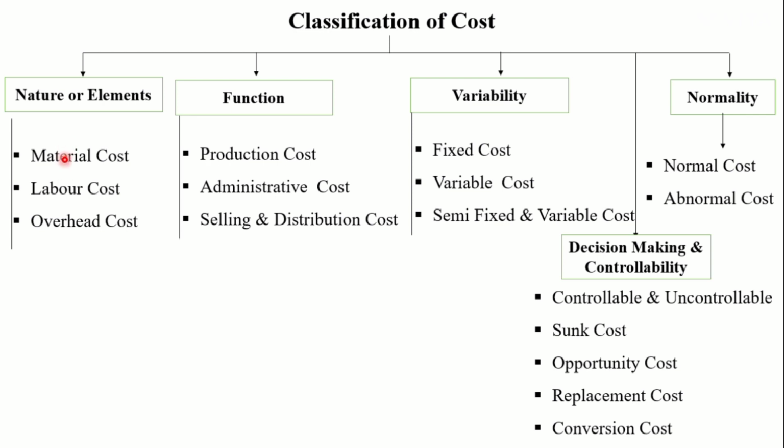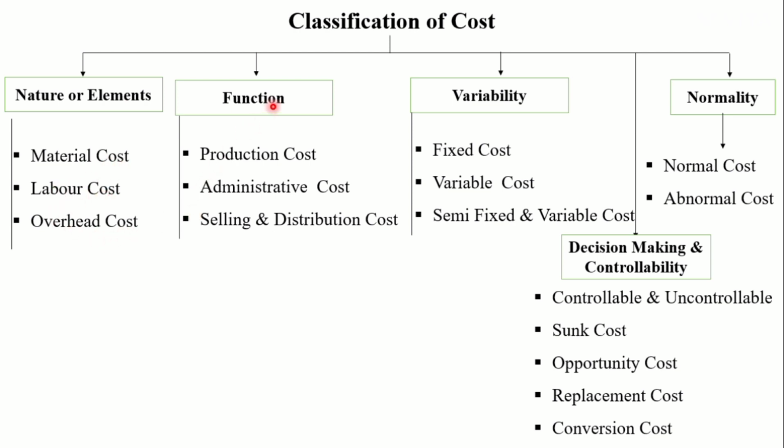Material means the material which are used in production, that we call it as a material cost. Material may be indirect and direct. Labor, the labor work for the production of specific unit, that come under labor. Overhead means other charges other than the material and labor, or we can say the service, that we call it as an overhead cost. We are going to see in the next slide in detail what is indirect material, indirect labor, indirect overhead, direct overhead. This is a classification of cost based on nature and element: material cost, labor cost, and overhead cost.